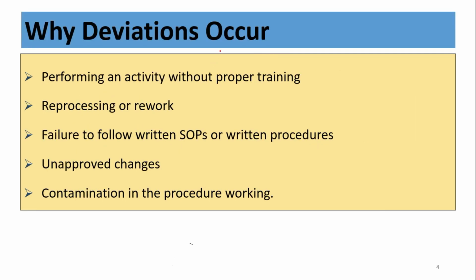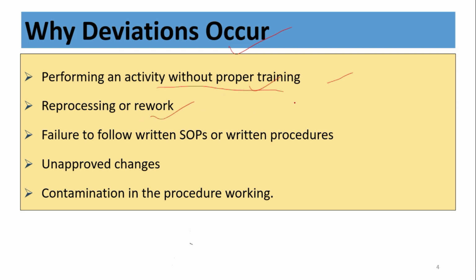Now the question comes, why do deviations occur? Even if we are doing proper work on a proper day, deviations still occur in a pharma company, so we need to understand the reasons. First, performing an activity without proper training. New persons or new scientists who come into the industry are not properly trained.